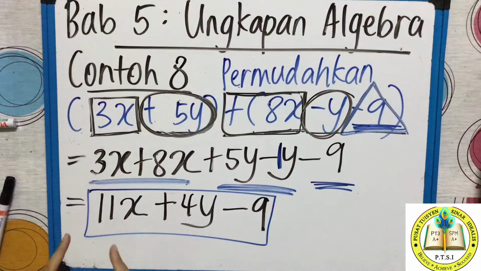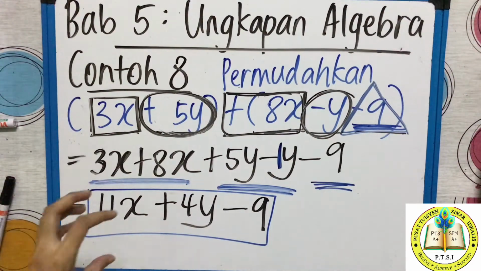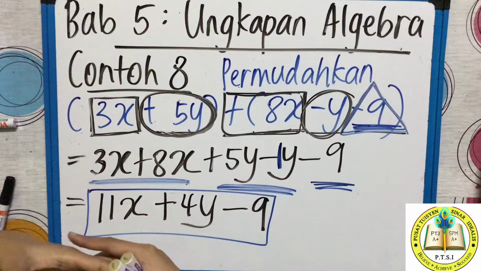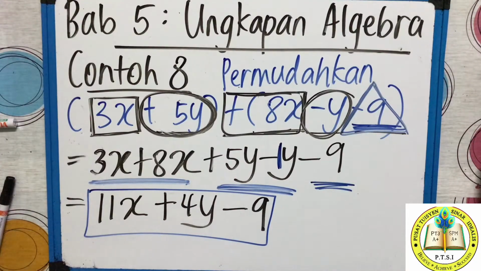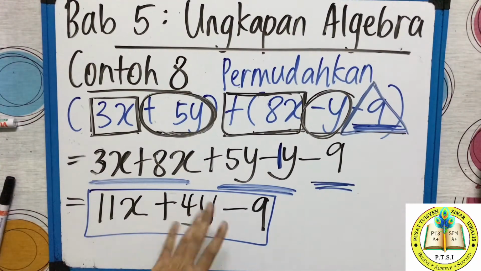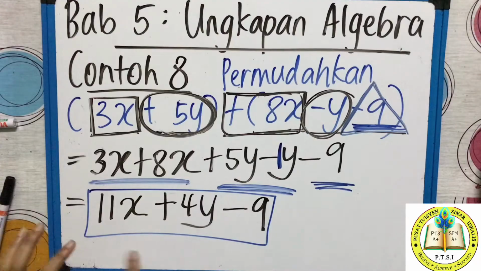Don't go and do 11x plus 4y. Tak boleh. You cannot solve. Ini x, ini y, ini nombor. You cannot combine it. Students will make mistake at this part. 11x mereka pergi campur dengan 4y. Tak boleh. Do you understand? Because this x different term. This is y different term. Sebutan tu lain. Faham atau tidak? So, this will be your final answer.